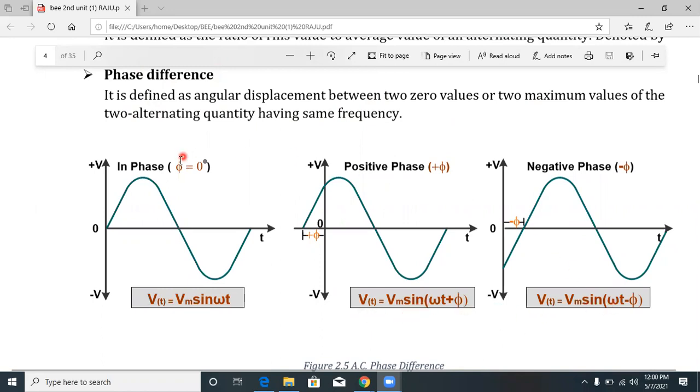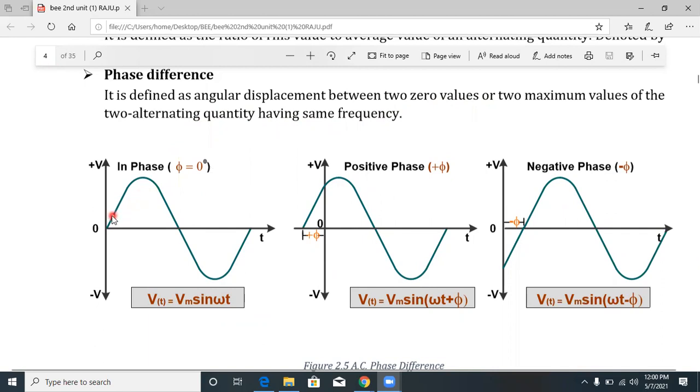Same frequency. This waveform has the same frequency, and then only is it possible to compare the phase difference. Otherwise, if the frequency of the other system is different, don't compare. If the frequencies of the two systems are the same, then only it's possible to compare the two waveforms. It is defined as the angular displacement between two zero values or two maximum values of two alternating quantities of the same frequency.